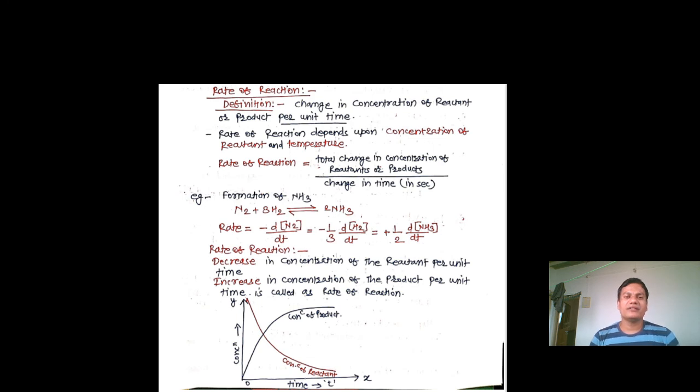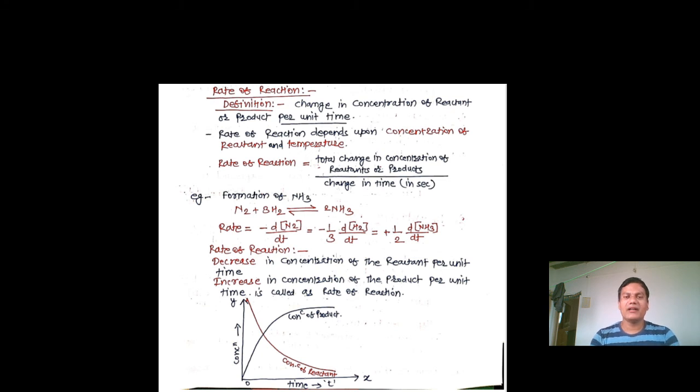So rate of reaction is decrease in concentration of the reactant per unit time. याच डेफिनेशनला आपण वेगळ्या पद्धतीने सांगू शकतो, increase in concentration of the product per unit time. So this is also correct. For reactant as well as for product we can define, and both the definitions are correct.